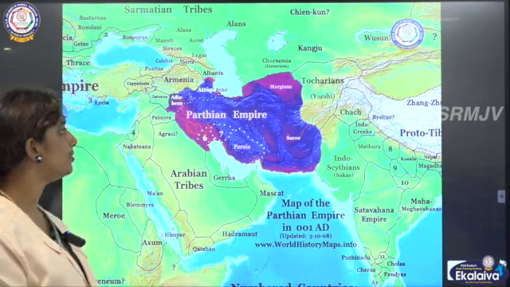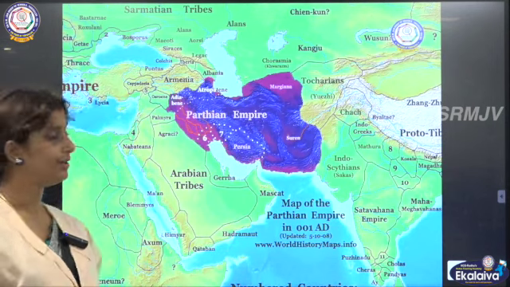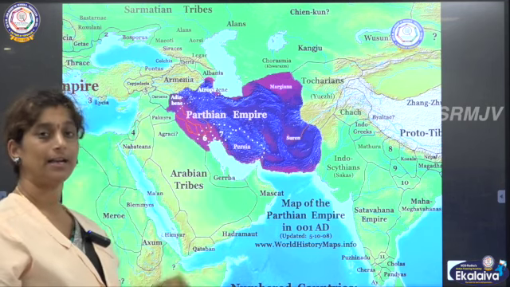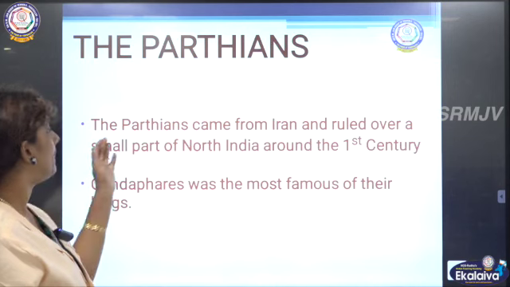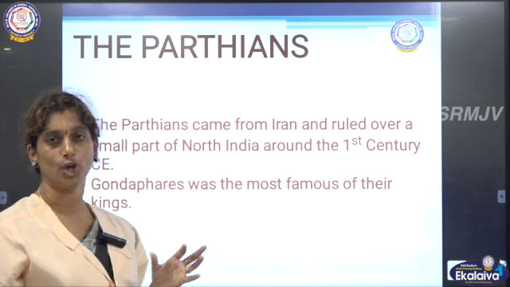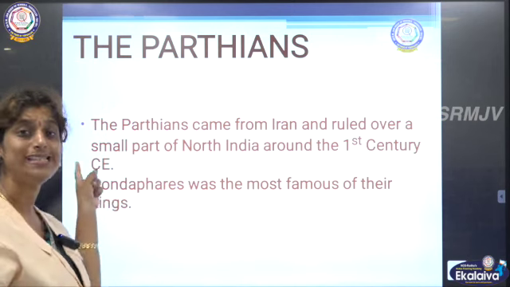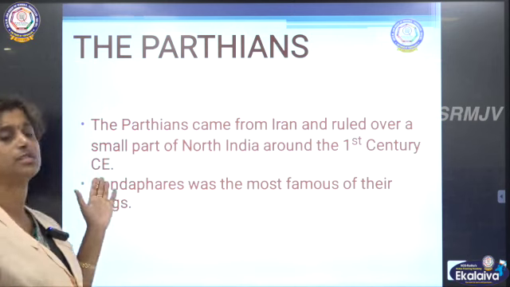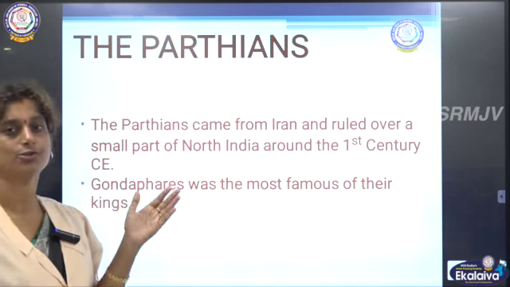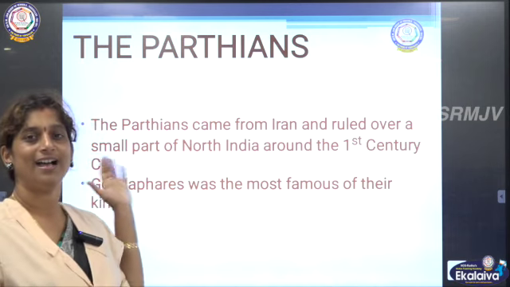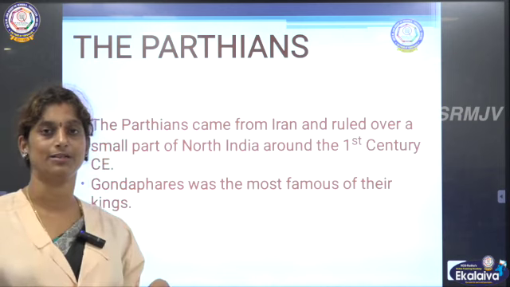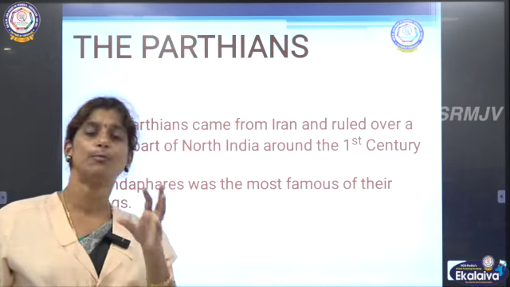Now moving on to the Parthian Empire. Yes, so here you could see the highlighted area belongs to the Parthian Empire. So the Parthians came from Iran and ruled over a small part of North India in the 1st century CE. So this period is Common Era, right? So we have seen a lot about BCE and now we have entered CE. So these Parthians came from Iran to our country and they ruled over a very small area.